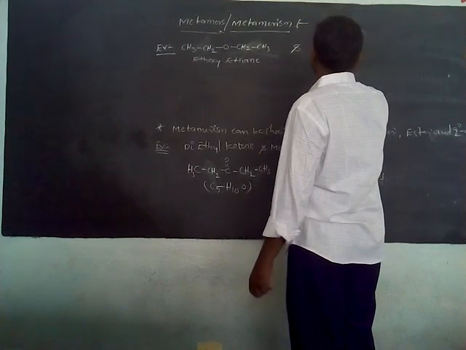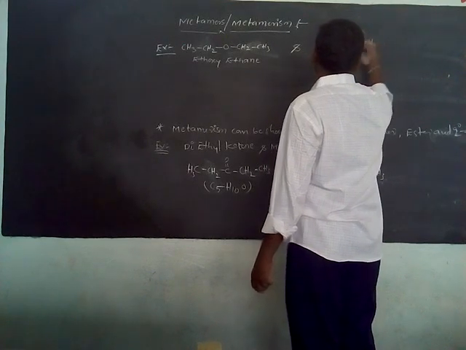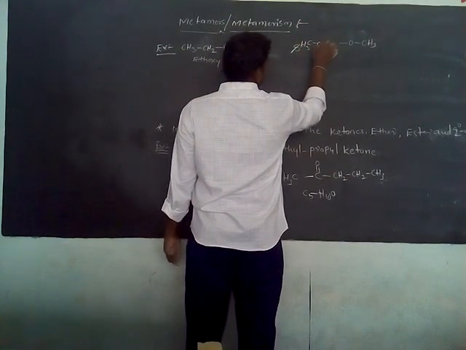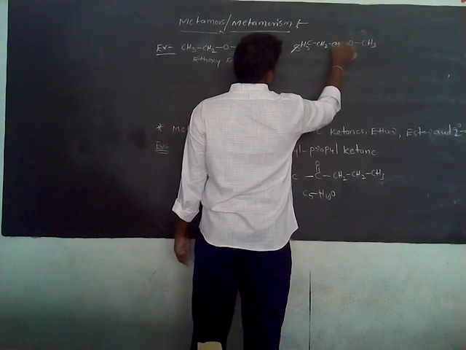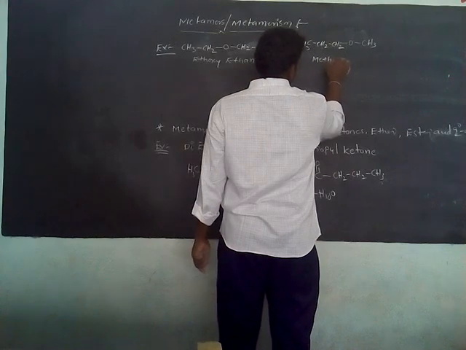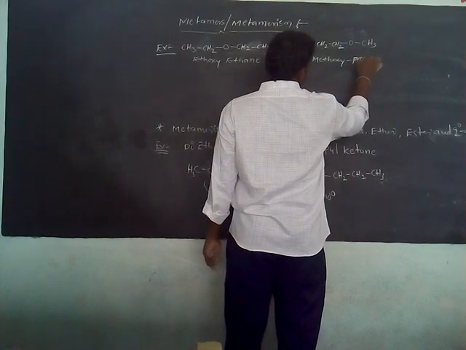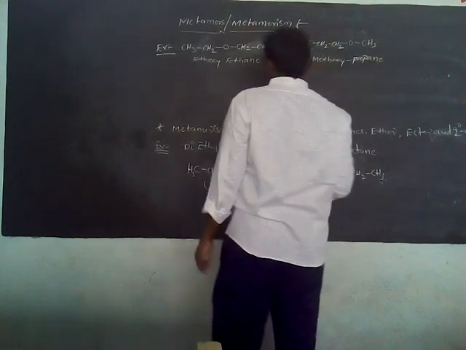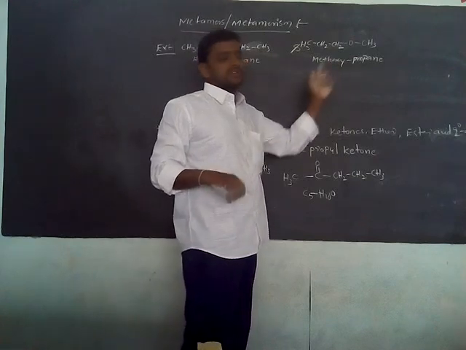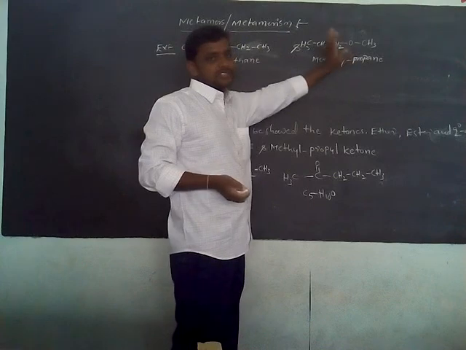Next one is methoxypropane. The methoxy group is O single bond CH3. This is the methoxy. Propane: how many carbons? Three carbons. So CH3 single bond CH2 single bond CH2. This one is methoxypropane, right? This is methoxy, this one is also an alkoxy group. So this is a divalent functional group, and this one is also a divalent functional group.